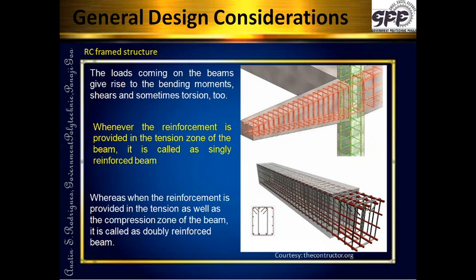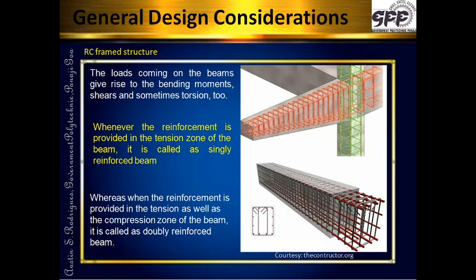So the bending moment diagram tells us that at this point the bending moment is of this much magnitude. The prevailing bending moment diagram for a beam tells us, at all the points, how much magnitude of bending moment exists.